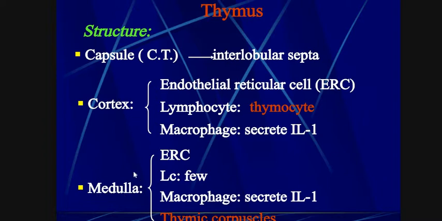It comes from the medulla: ERC, endothelial reticular cells, and LC, lymphocyte cells. This is few, meaning a little amount. Macrophages secrete IL-2.